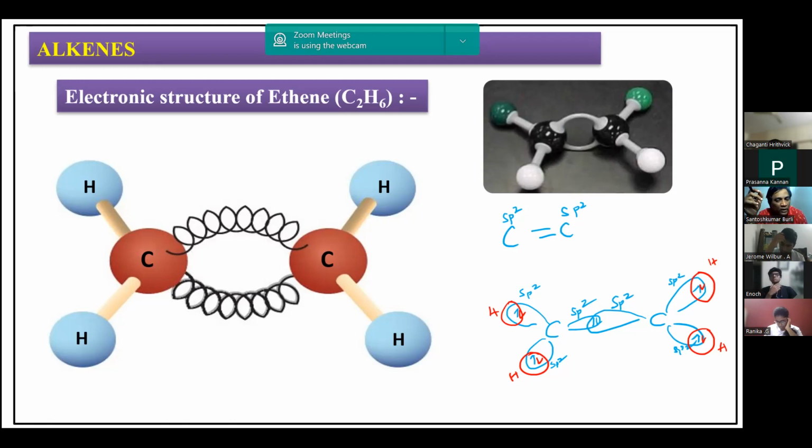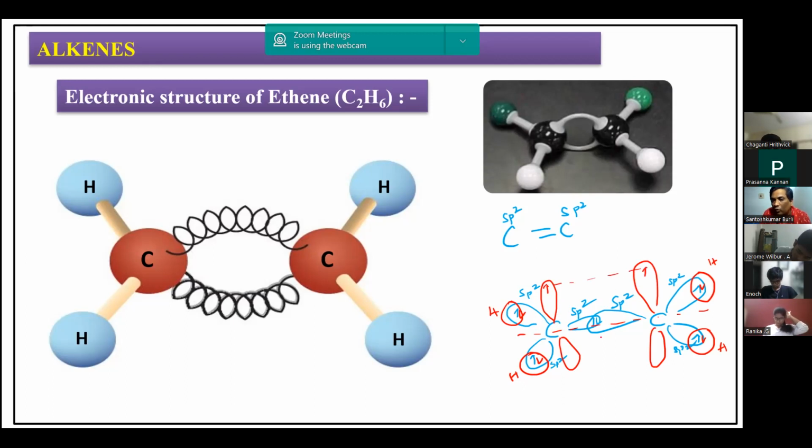One of the p orbitals is not involved in hybridization, and this is along the internuclear axis. The p orbital which has not been involved in hybridization will remain unhybridized, and it also has one unpaired electron. The other carbon also has one unhybridized orbital with an unpaired electron.